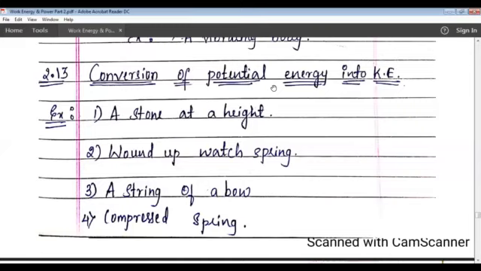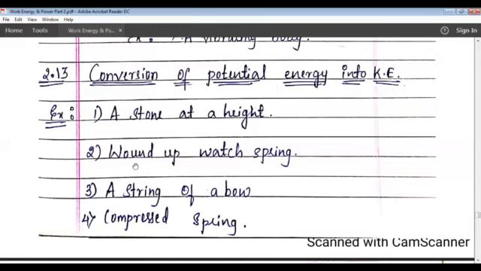When the stone strikes the nail, it does work on the nail. Therefore, the kinetic energy of the stone changes into the kinetic energy of the nail. That is the reason the nail penetrates into the wooden block.